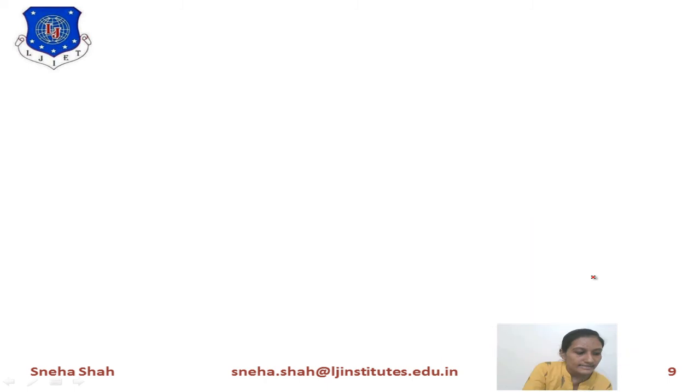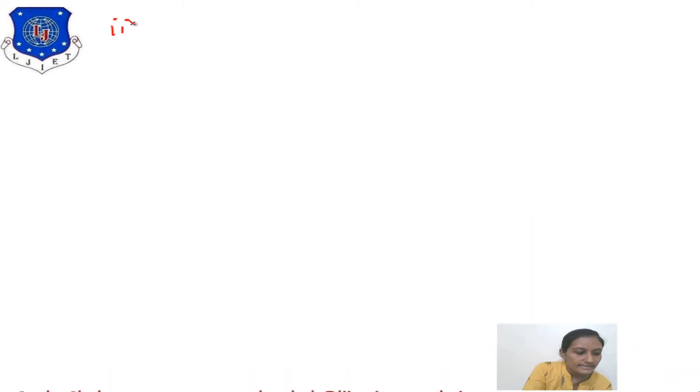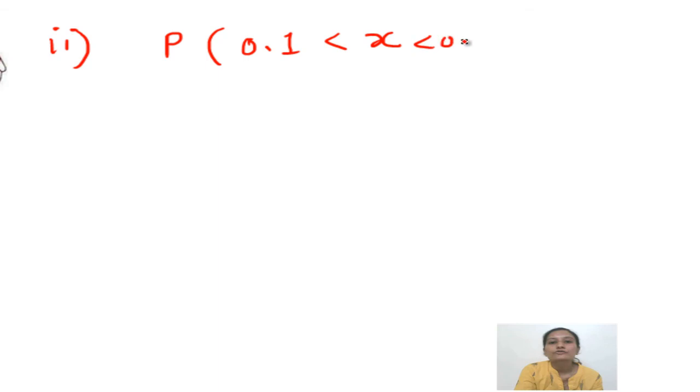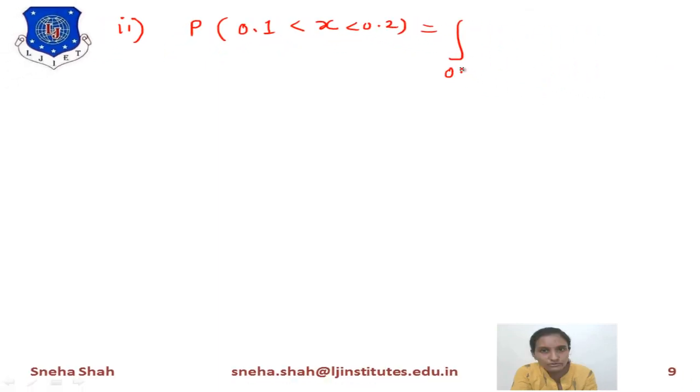For the second part, you have to find the probability of x between 0.1 to 0.2. So to calculate this, we will integrate 0.1 to 0.2 of f of x dx. Now the value of f of x equals k into 1 minus x square dx. But as you know, the value of k equals 3 by 2.